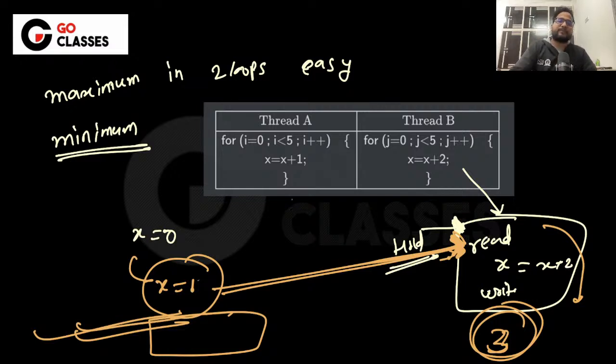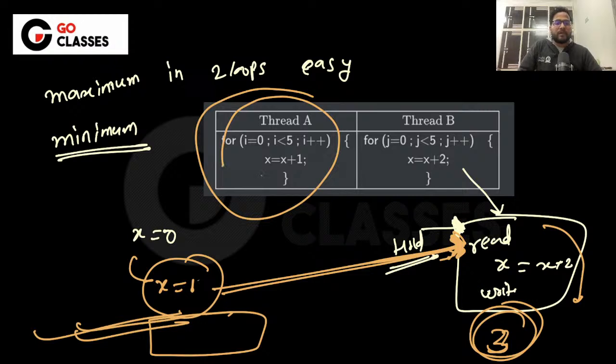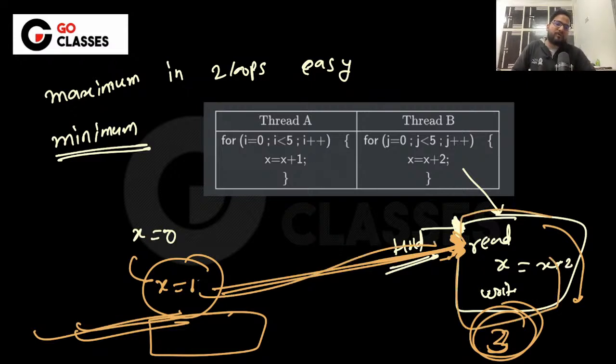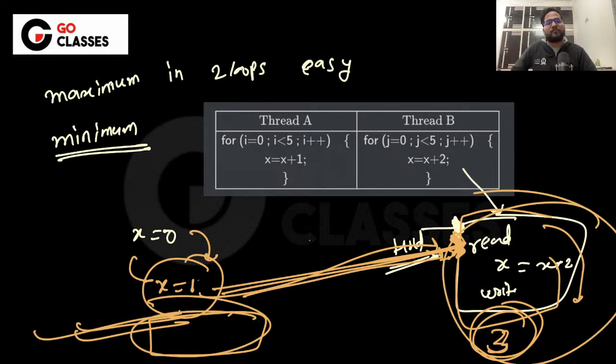See, let me again explain this. You just read x = 0, and then you waste all of this, but keep only 1. Now at the last you read x = 1. You update it once, and then you read x = 1, then waste all of this, and then update this. Very interesting.